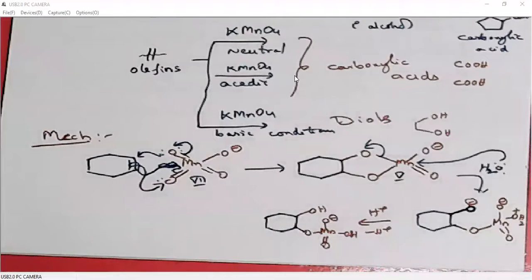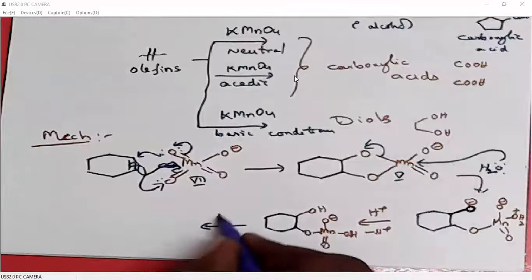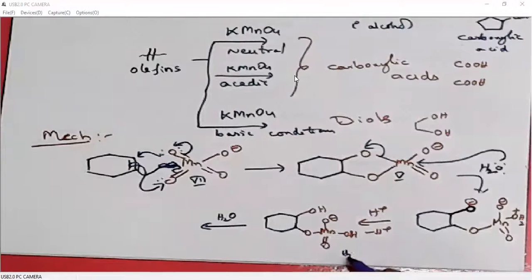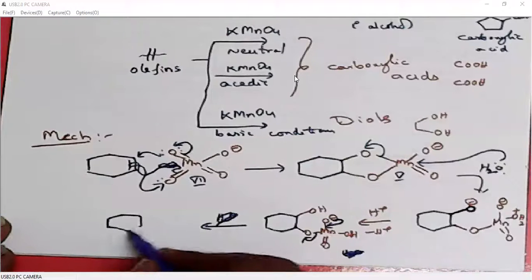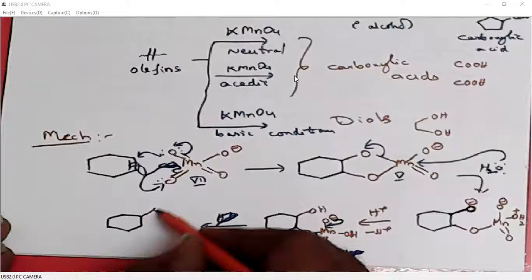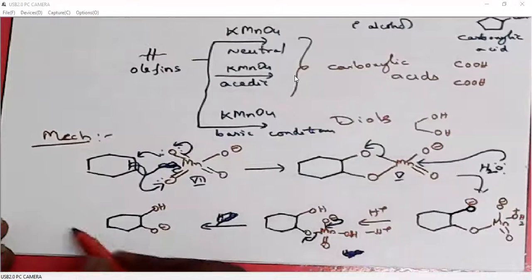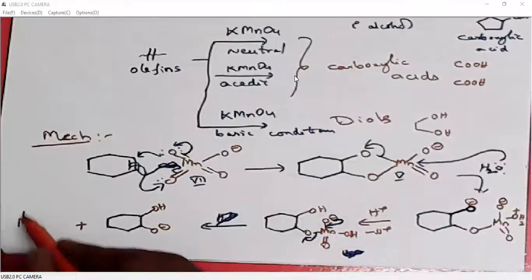Okay. Then again we can do addition of water. So one more molecule of water addition takes place. We can polarize this O minus so that it breaks the bond. Okay. So here what we will get, OH, O minus plus Mn.